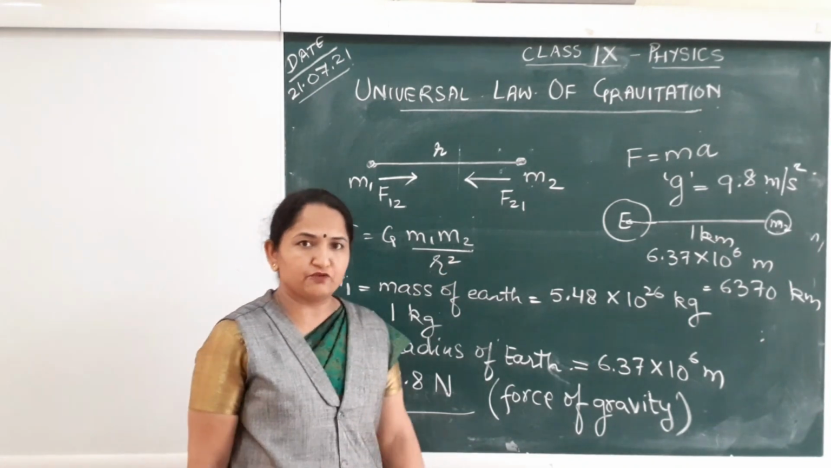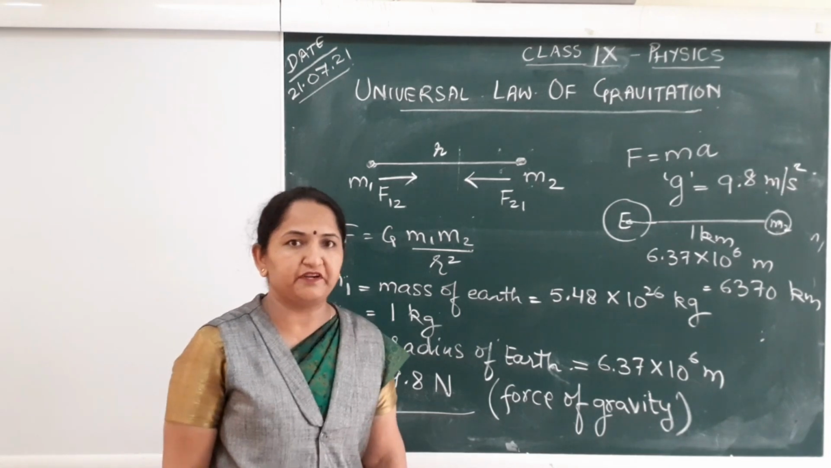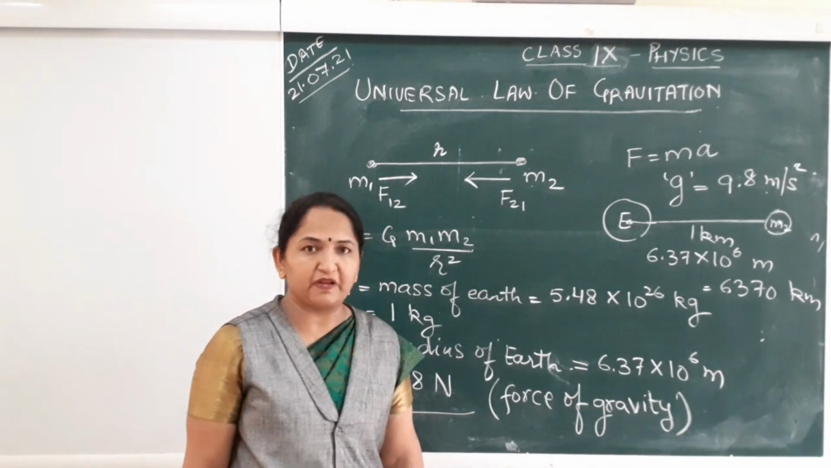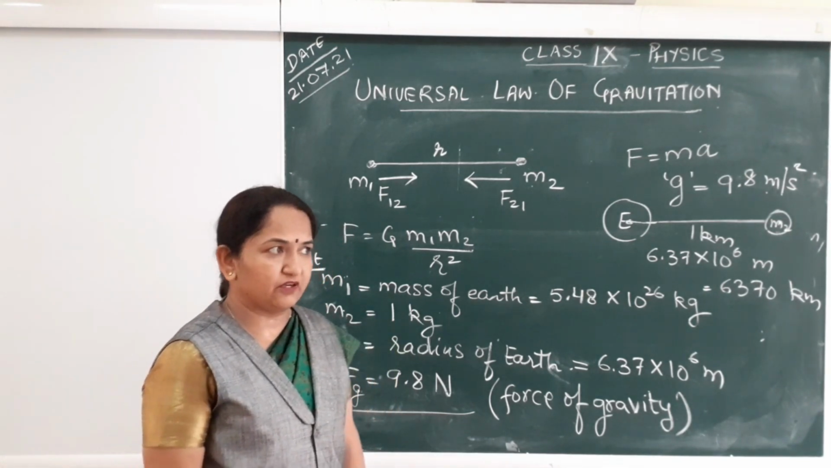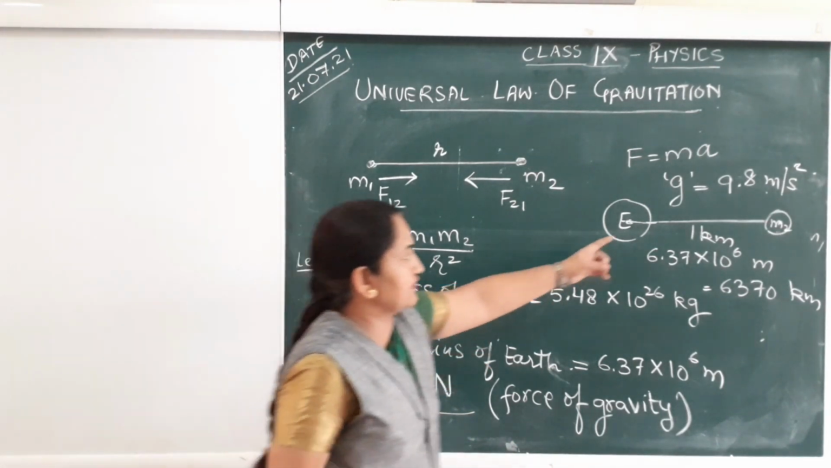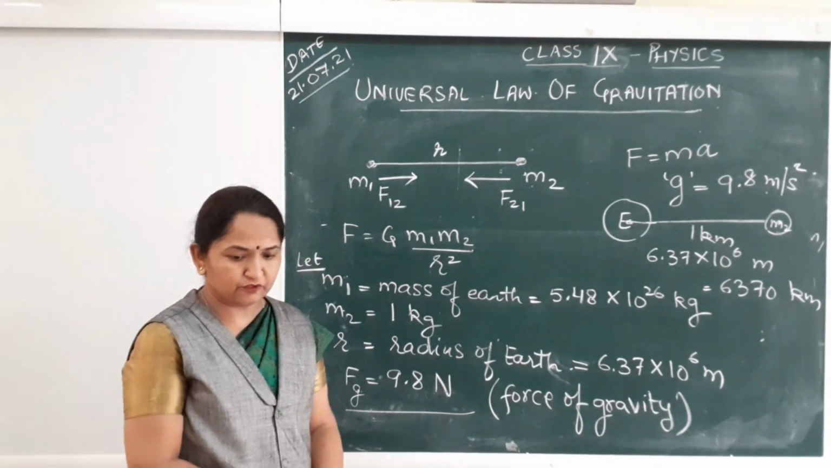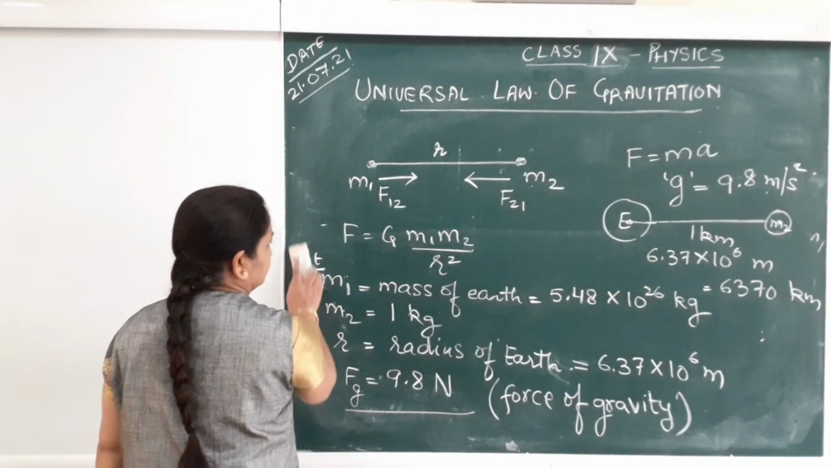This acceleration due to gravity will be different on different planets. It will depend upon mass of the planet and radius of the planet. So let us generate a formula. Let us see how to write a formula which will relate this small g with this capital G. So we are going to do relation between small g and capital G.